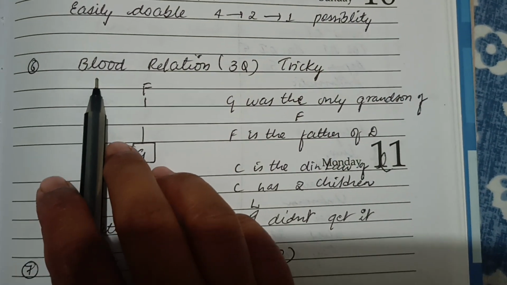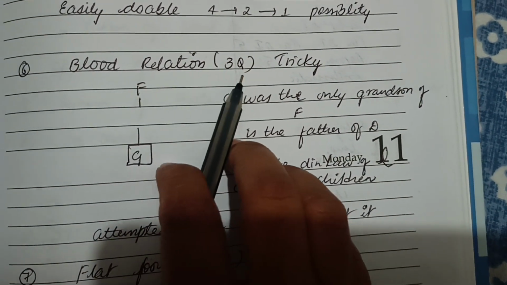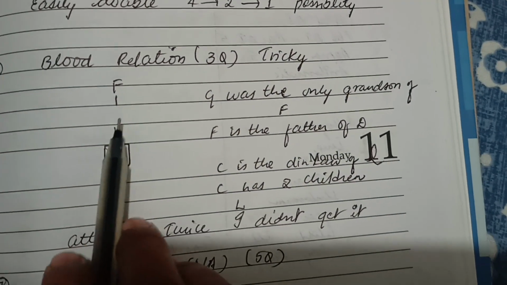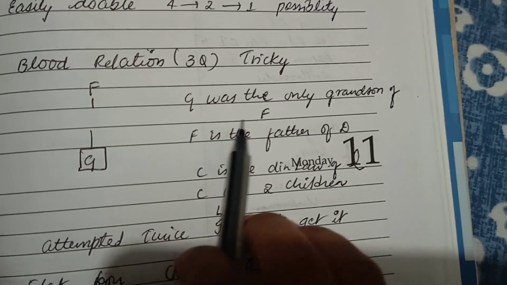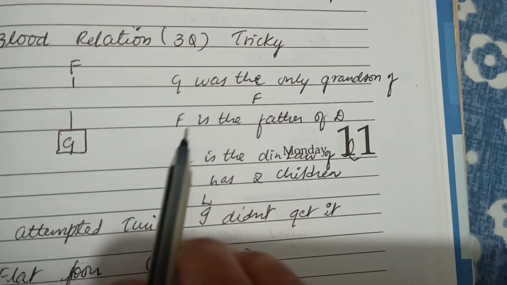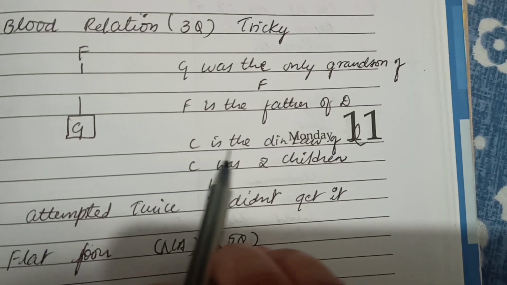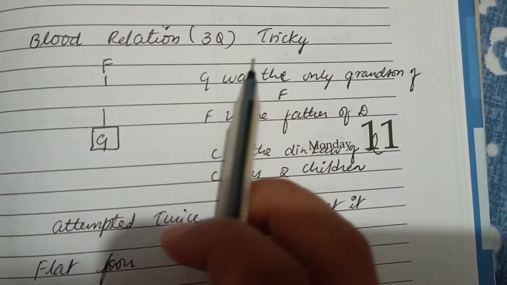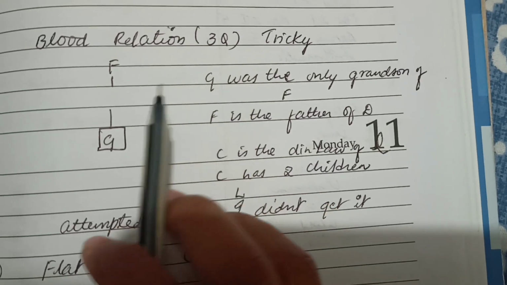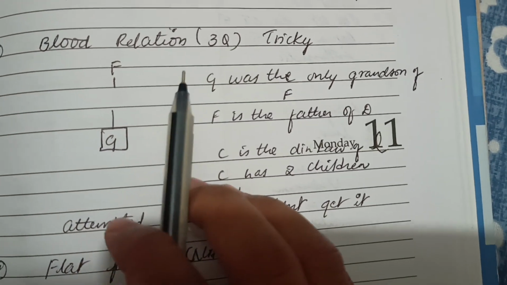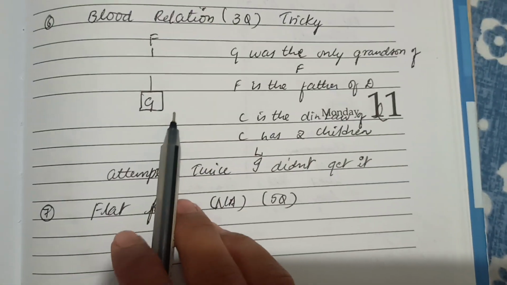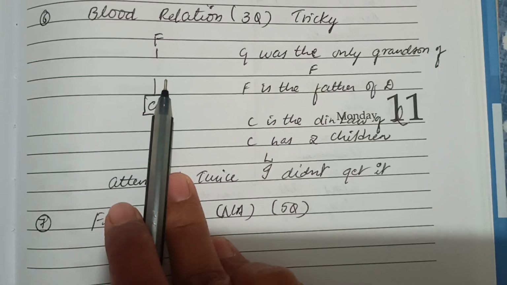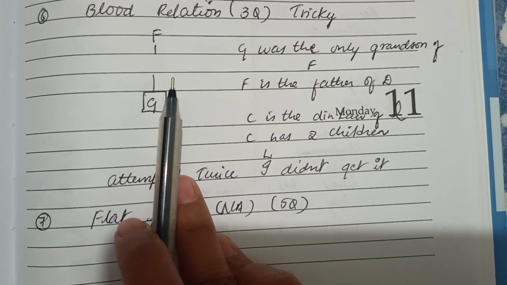Then after that there was one blood relation set of 3 questions. It was very tricky actually. I solved this twice. Conditions I remember now: G was the only grandson of F. F is the father of D. C is the daughter-in-law of L, and C has 2 children. Whether they had given the remaining conditions or not, I don't know, but I only remember this much. Do let me know if any of you solved this question and what the answer was. This one was tricky, so it wasted some of my time.